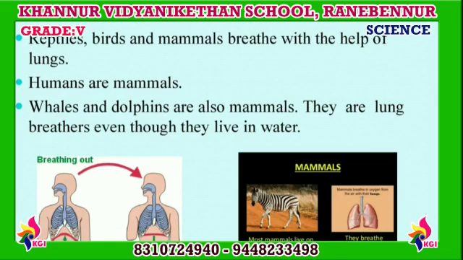As you know, we take in air through the nose. The air enters the lungs through the windpipe. The lungs are richly supplied with blood vessels. When the air reaches the lungs, an exchange of gases takes place between the air and the blood. Oxygen from the air passes into the blood and carbon dioxide from the blood passes into the air. Then the lungs contract and the air containing carbon dioxide again comes out through the nose.